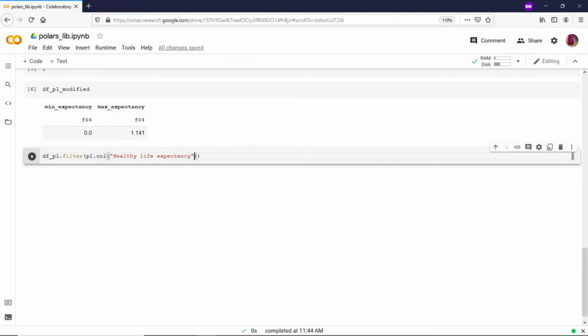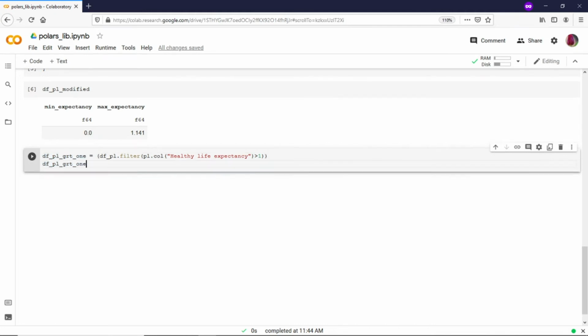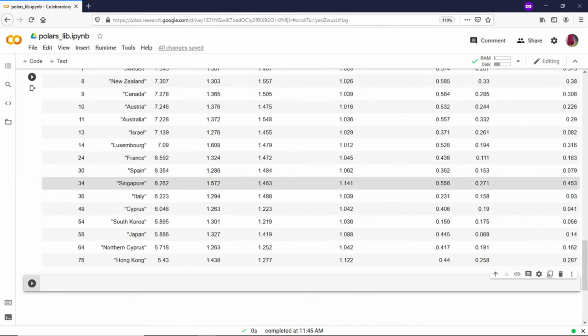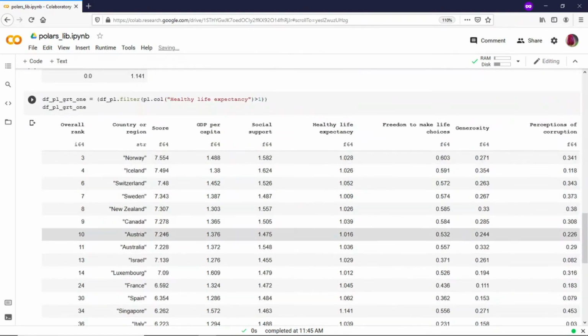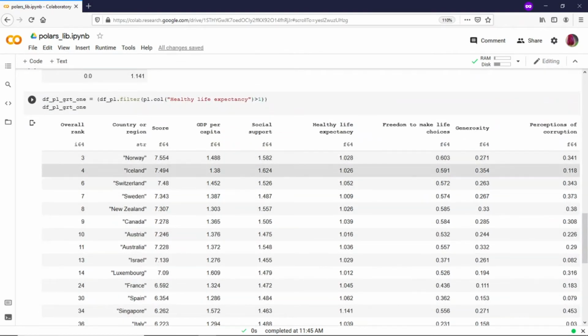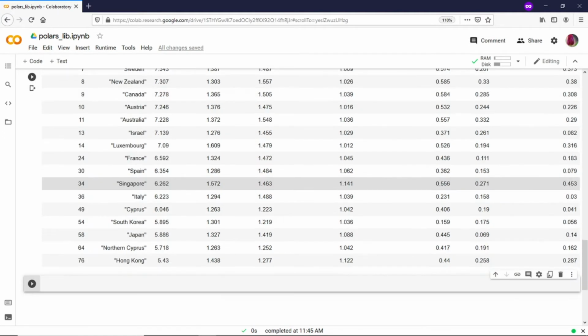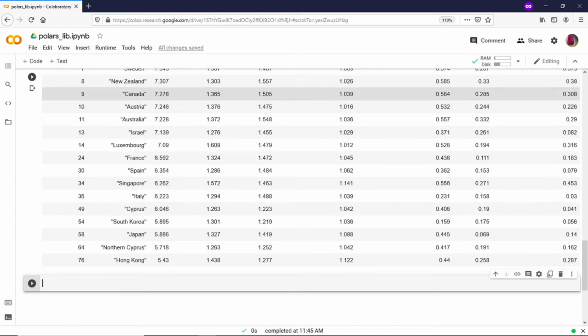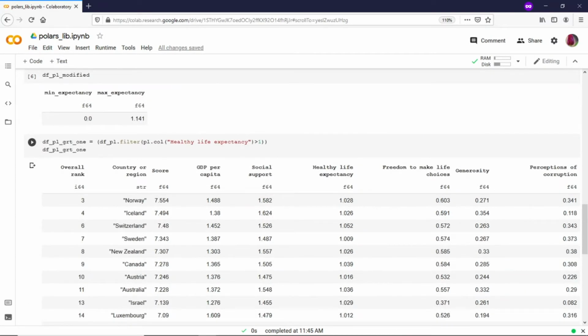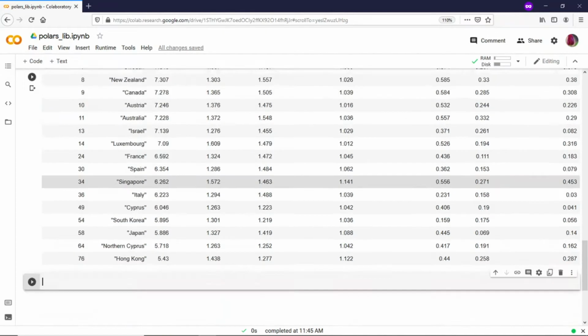And my reference range is greater than 1. So we will have to filter the items which are greater than 1. And let's give a bracket, and let's save this as greater than 1. And let's see what are the row items getting filtered. So these are the ones which have healthy life expectancy greater than 1. You can see all these items are greater than 1, and we are getting all those rows where healthy life expectancy is greater than 1. So this is how we filter a Polars data frame.